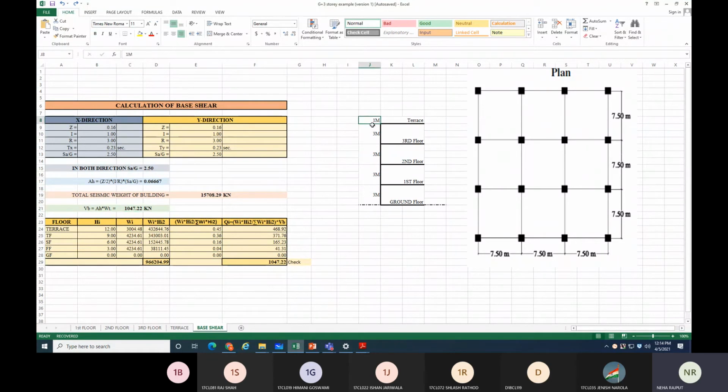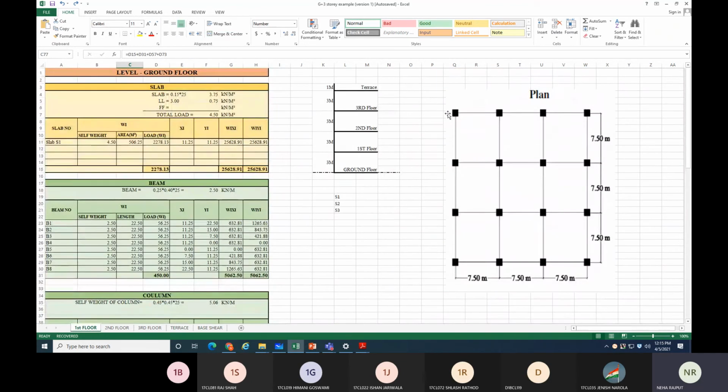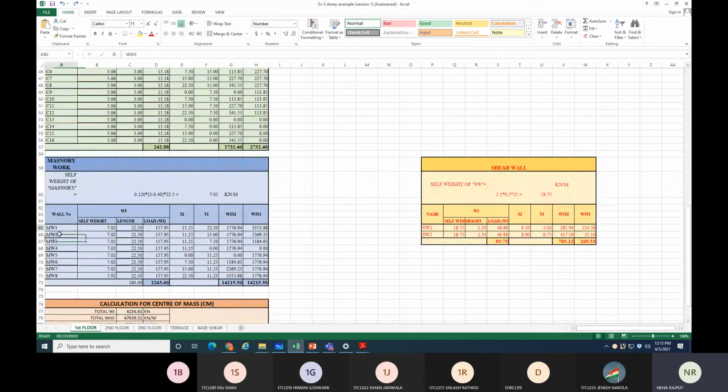Now remember this thing, this 1 meter is the height of the parapet. Don't get confused with this 1 meter. If you want to consider the weight of the parapet height, then you need to consider parapet height weight into the masonry wall. And in that masonry wall, where does the parapet occur? At the boundary. So when you calculate the boundary wall, you consider the full height of the parapet wall.